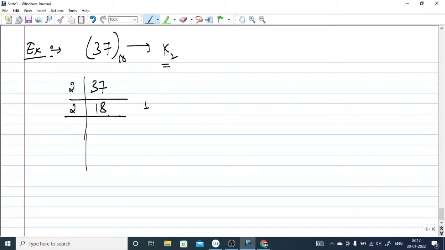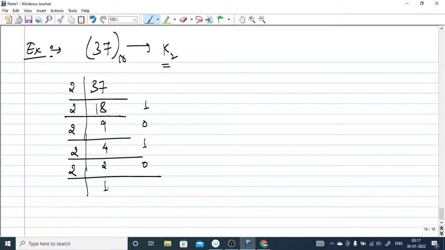Divide further: 18 divided by 2 is 9 and gives remainder 0. Then 9 divided by 2 is 4 and gives remainder 1, then 2 and remainder 0, then 1 and remainder 0, and finally remainder 1.